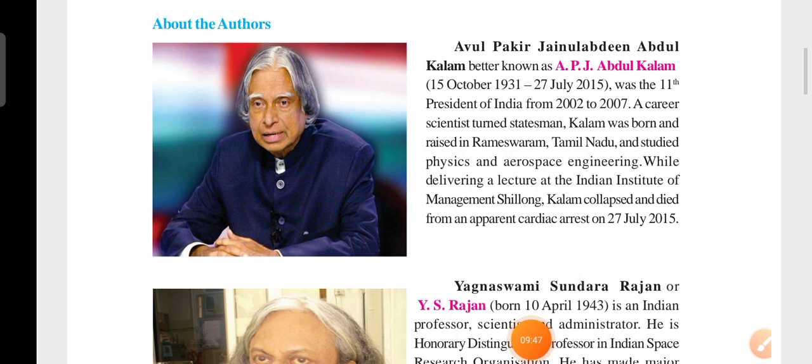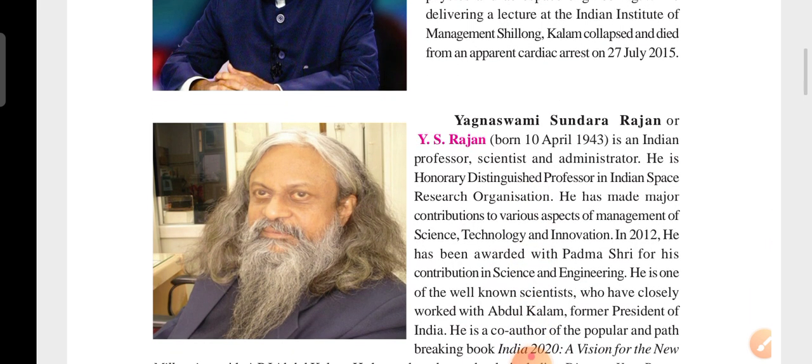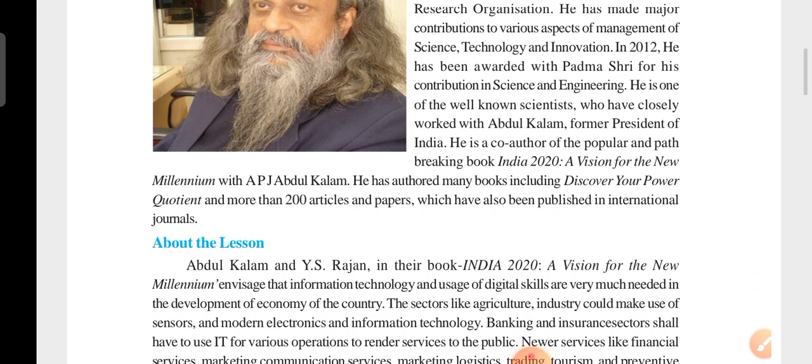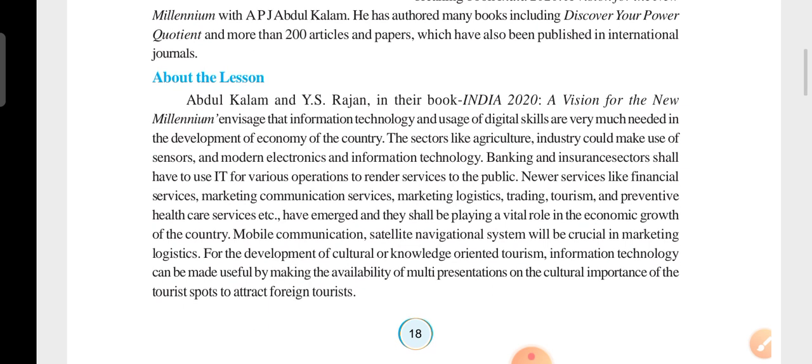Next question, how does information technology, according to Abdul Kalam and Rajan, change the agriculture sector? This question came from Digital Technologies, written by Dr. APJ Abdul Kalam and Y.S. Rajan. So this is how to read about the authors. Next, about the lesson, you can write these points, enough. Okay, you can write any two, no?